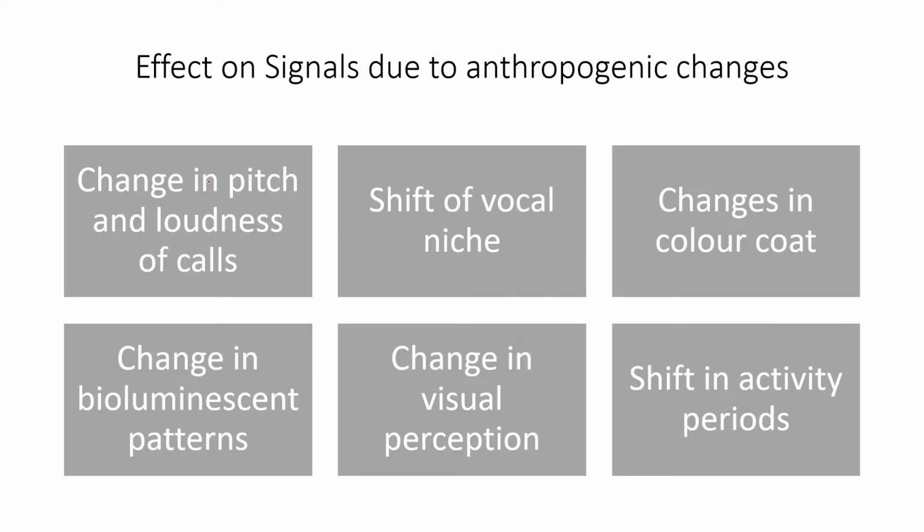Then all the signals that we perceive, different organisms use them. So these all are changing with respect to the anthropogenic changes. All the changes that are prominently seen, especially in case of songbirds and different animals, you can see there is a change in pitch and loudness of calls with respect to urbanization, habitat specialization, and changing. So different songbirds, prominently those birds which have prominent and dominant acoustic signaling systems, have been facing problems with respect to the anthropogenic changes, because noise pollution is there. So they're changing the pitch and loudness of the calls. So this is one prominent change or shift in signals.